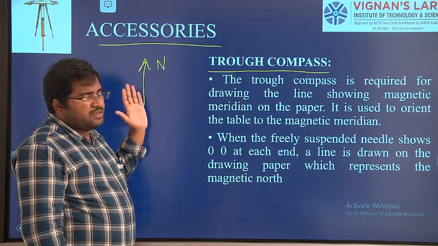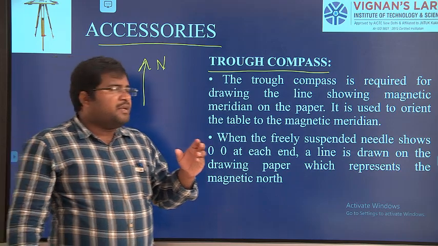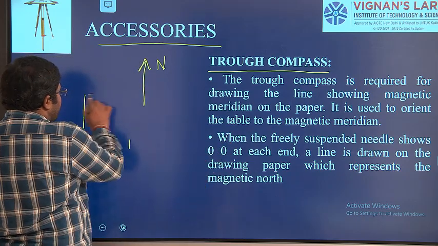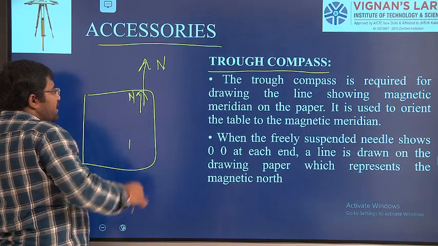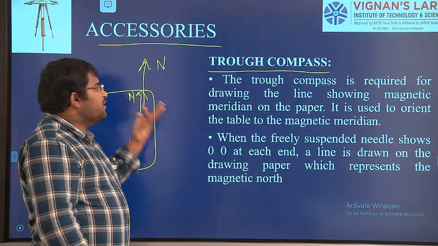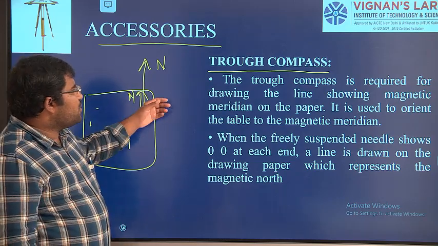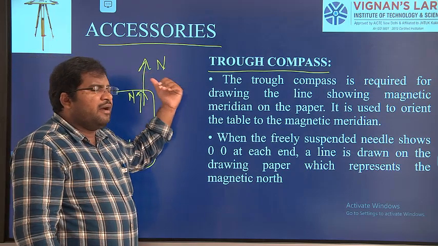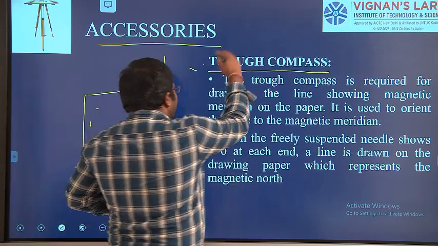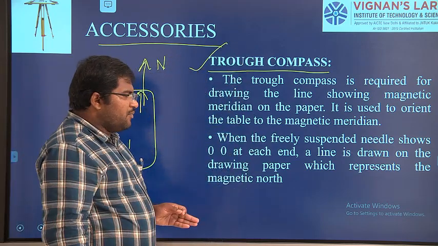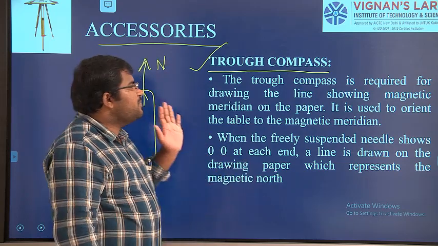So which direction it is, right? Here also in plane table surveying, every map, if you take a map, on the top right side we are going to mark the north direction. So we have to mark and note down which direction north is located. To do this, we need to have a compass in plane table surveying. That compass is called the trough compass. The trough compass is used to locate the north direction in the case of plane table surveying.